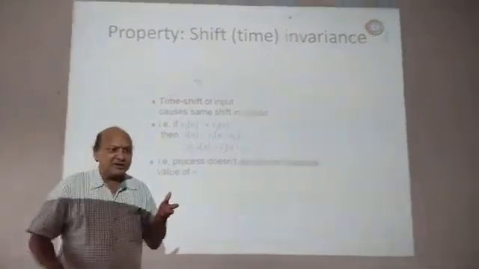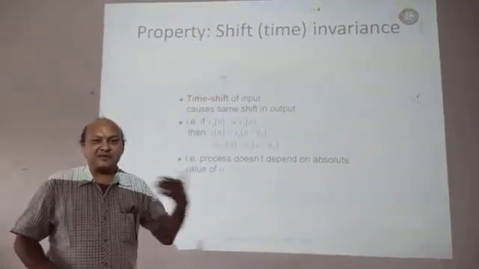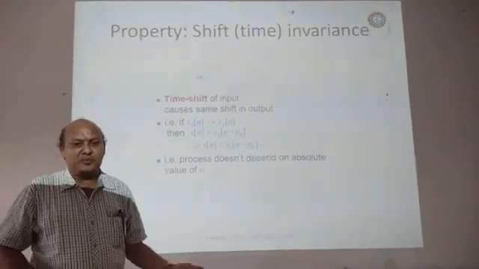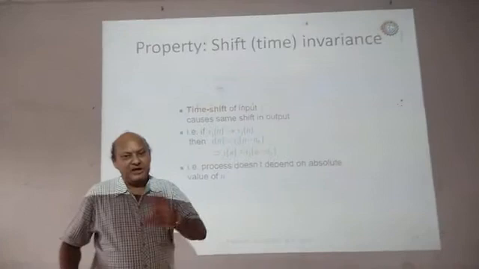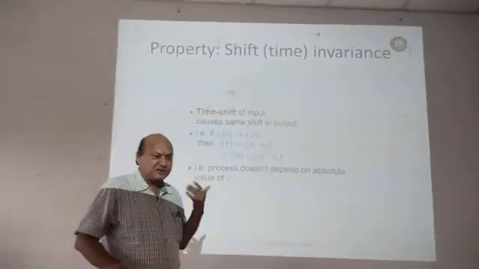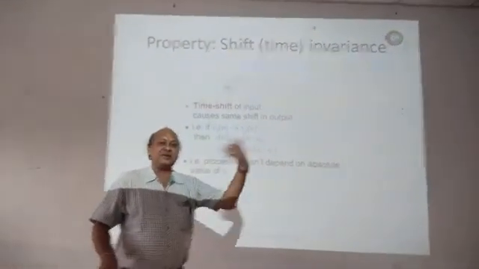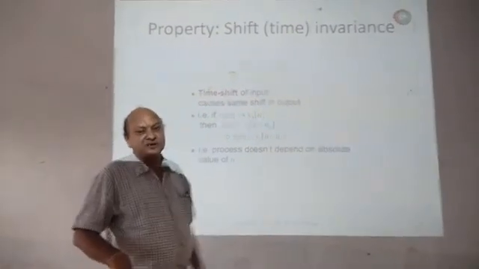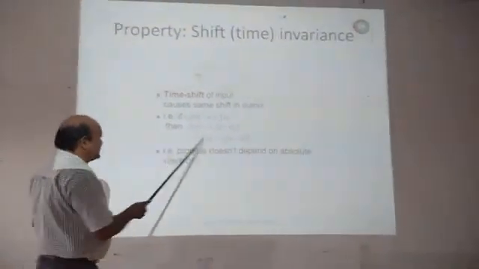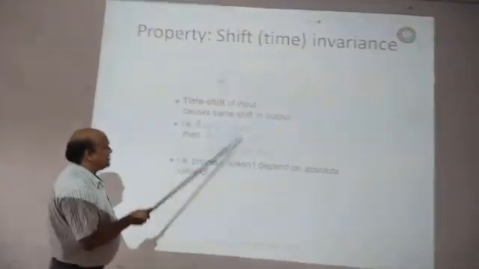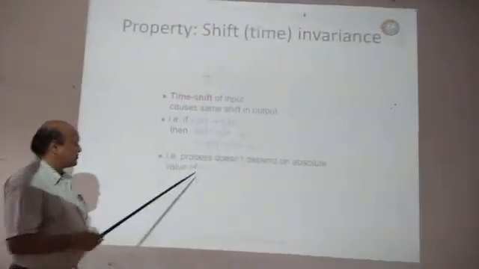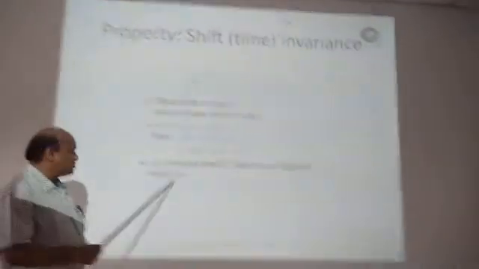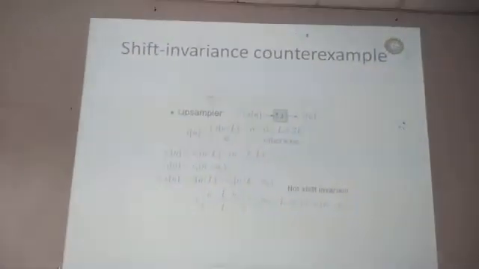The time shifting property has the principle that whatever time change occurs at the input, the output must have the same time change. Then it is called time invariant. And if there is a certain change in time and a different time change at the output, then it is called time variant. So here this is a time invariant system, because we have x of n minus n0, then the output will be y of n minus n0. That is, the process does not depend on the absolute value of n. This is for the time variancy equation.